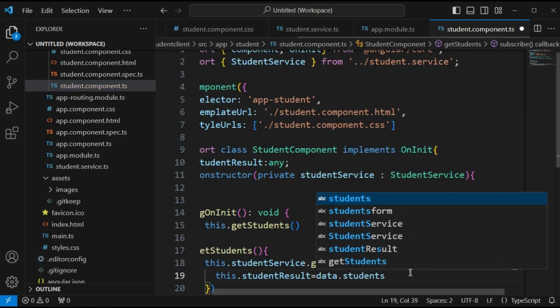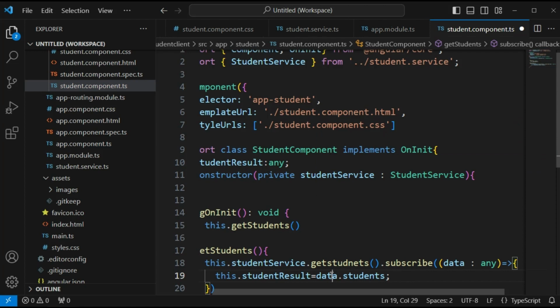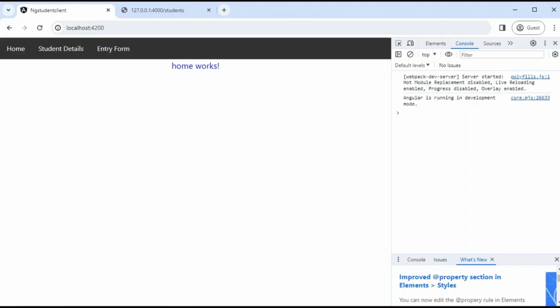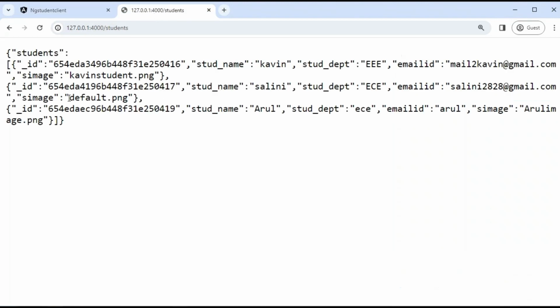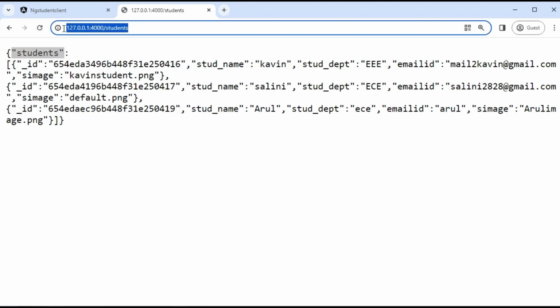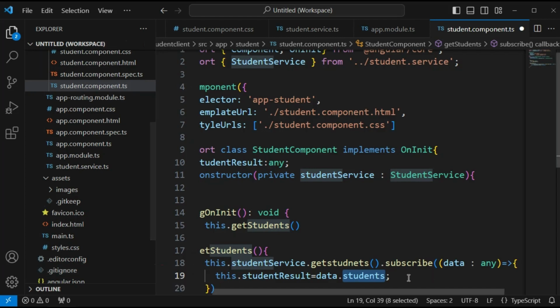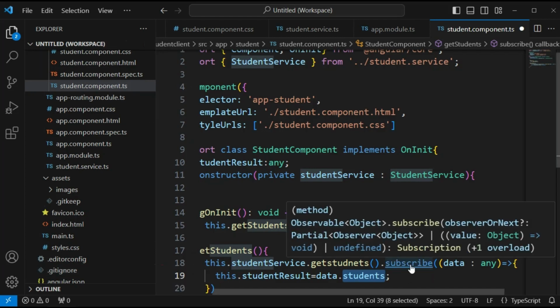Okay, the data is returned as a response. In the response we have the students objects. See here, we have the student object that will be returned from this endpoint address. That students will be captured here by using the subscribe method.